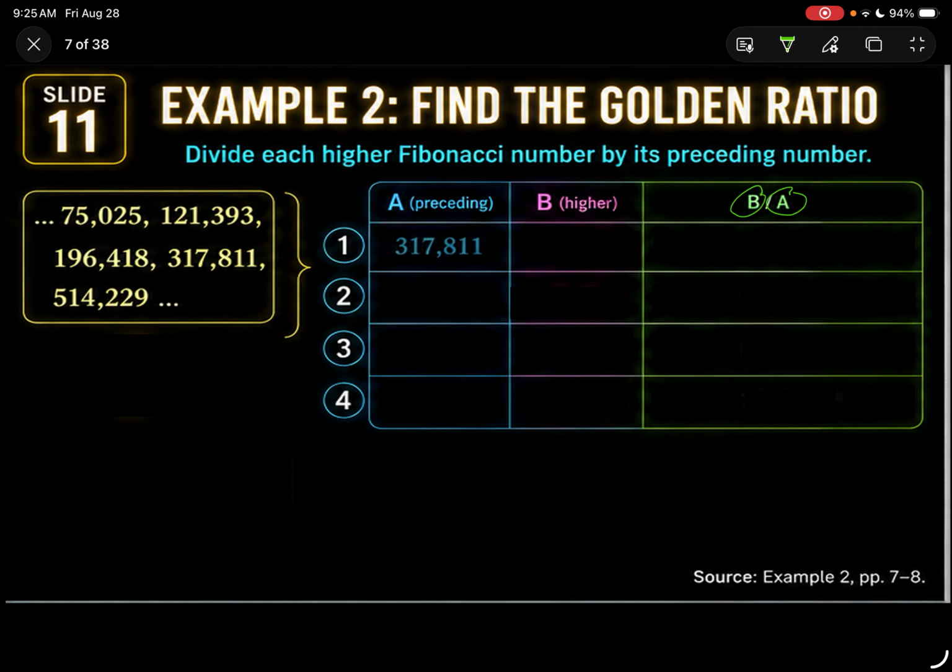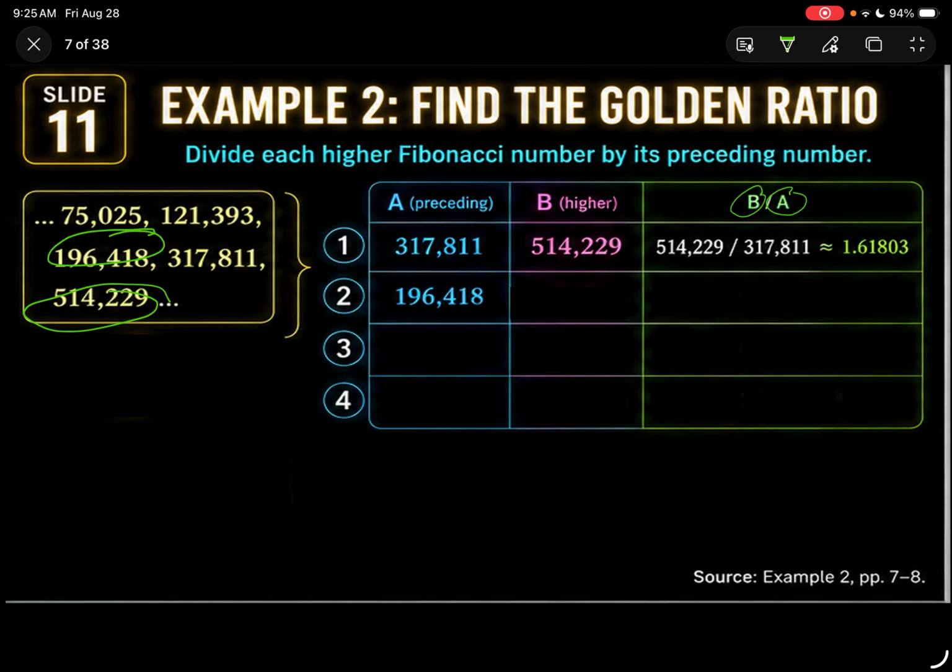So, if you have the preceding number 317,811 and the higher number is the bigger one, 514,229, we divide them using a calculator. The answer must be equal to 1.61803. Okay?